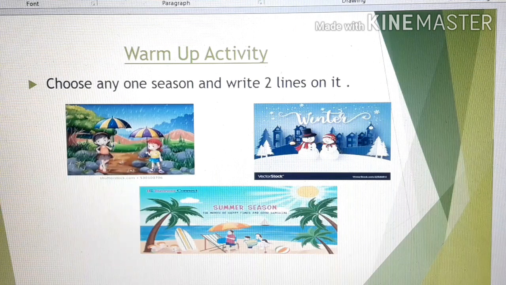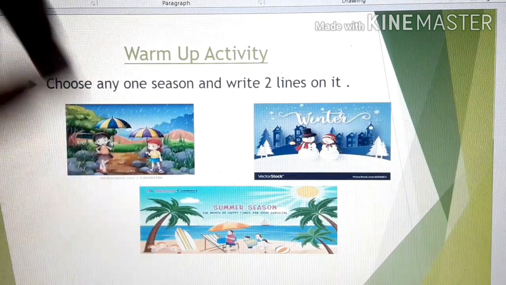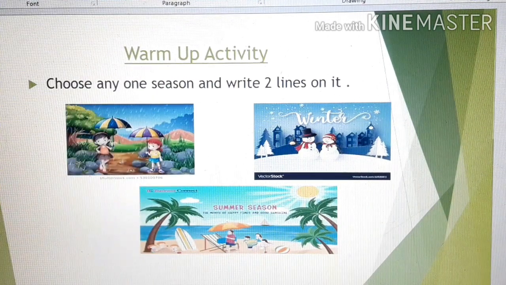Whichever season you like the most, you can choose any one season and write 2 lines on it. If you want to write more, you can write. Okay, children, this is your activity. You have to do it in your maths copy. Choose your season and write a few lines on it. Clear?